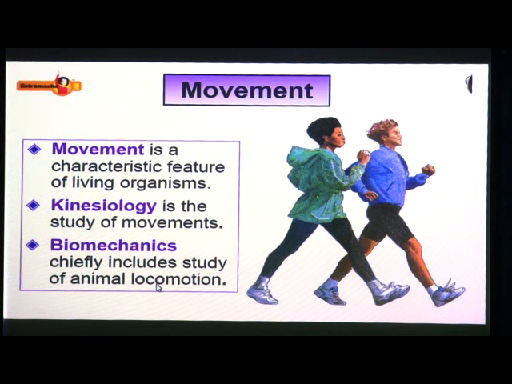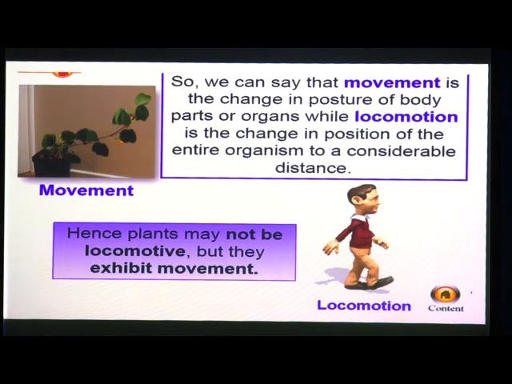What is locomotion? The movement of the whole body of a living organism from one place to another is known as locomotion. So, we can say that movement is the change in posture of body parts or organs, while locomotion is the change in position of the entire organism to a considerable distance.